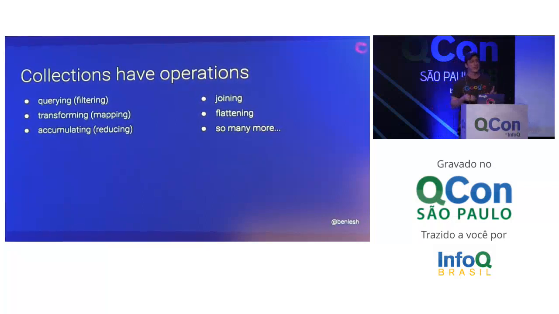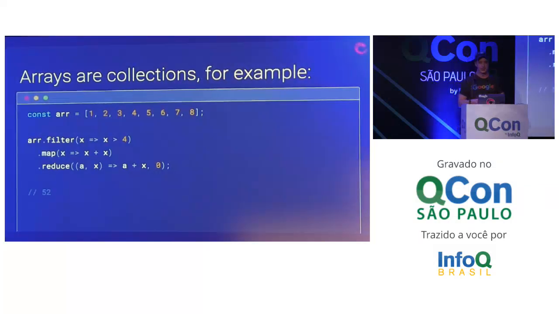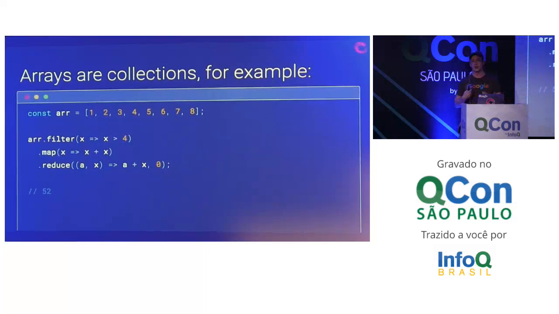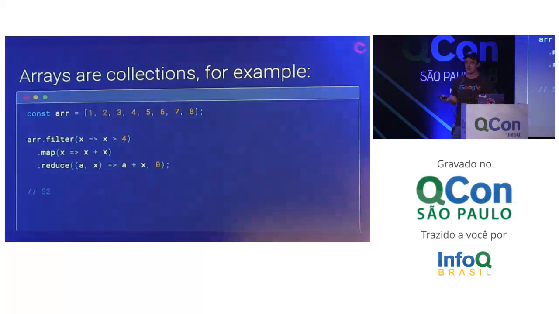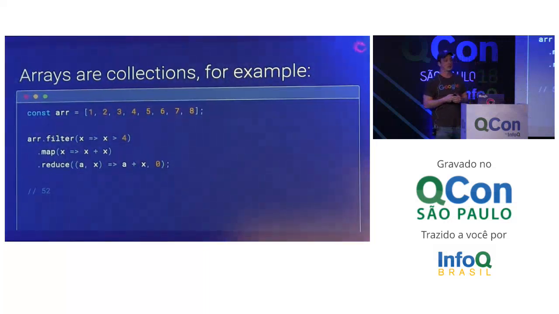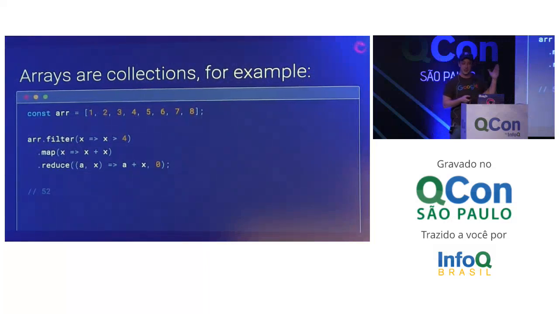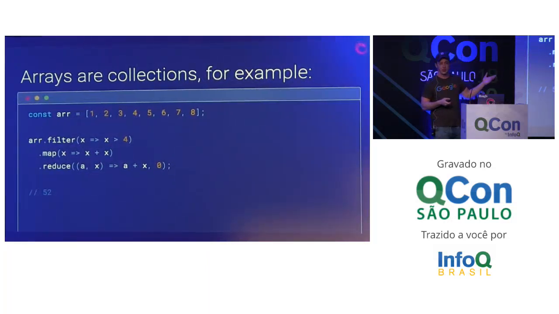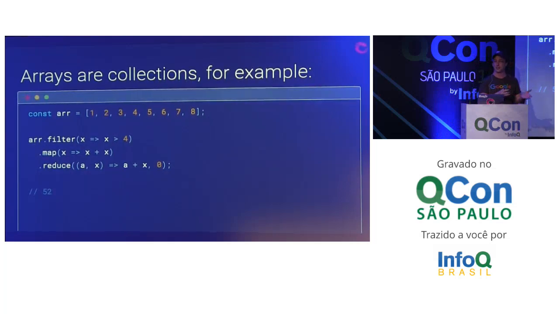So there's a lot of very interesting things you can do with collections of things, not just observables. One case that a lot of you are probably familiar with is arrays, right? We use arrays all the time. Arrays are collections where we have operations like filter, which queries an array and gets a smaller array, or map, where we're taking an array and mapping it into a new array of different shaped things, or reduce, where you take an array and reduce it down to a single value, not just a smaller array.